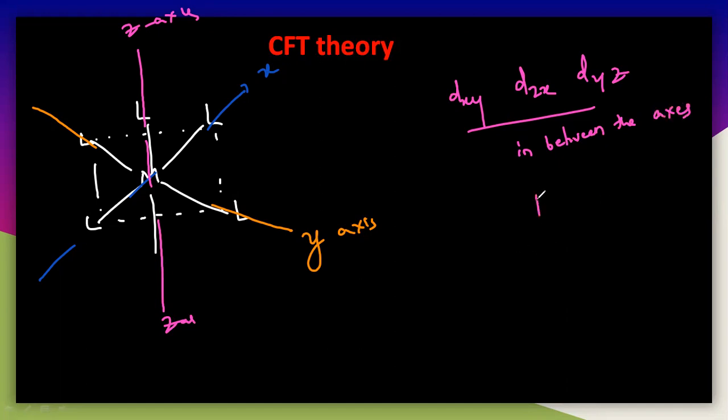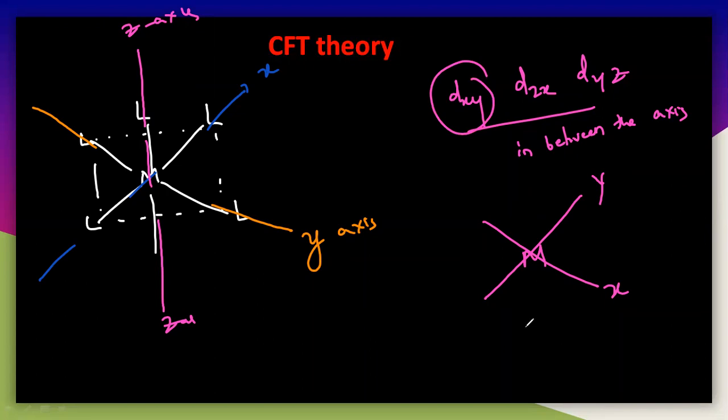If you want to write the metal coordination axis like this, this is the metal, and this is the x-axis, y-axis, and z-axis. Let us remove the z-axis. First we will write only the x-axis and y-axis. So this is a central metal. If a particular orbital is dxy, the orbital will be present like this, in between the axis.